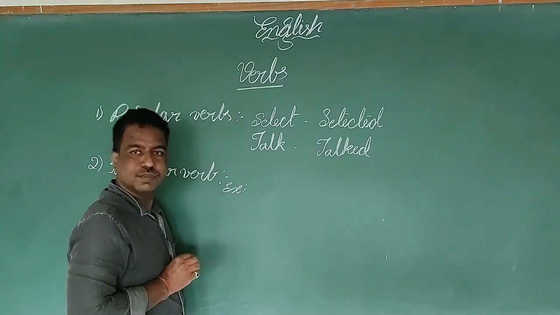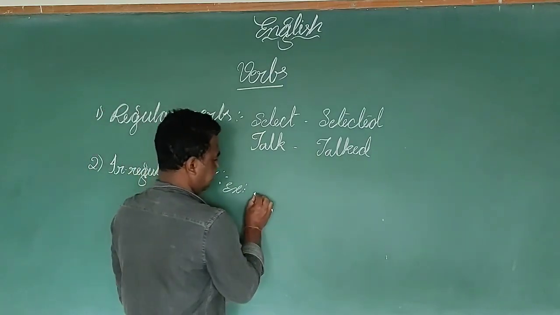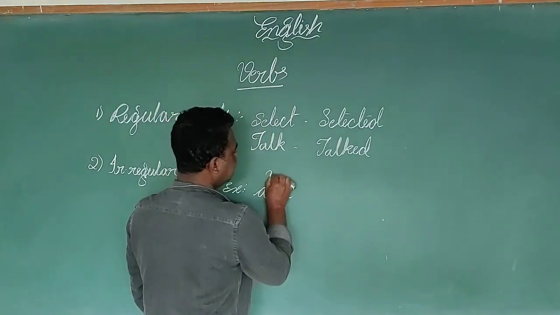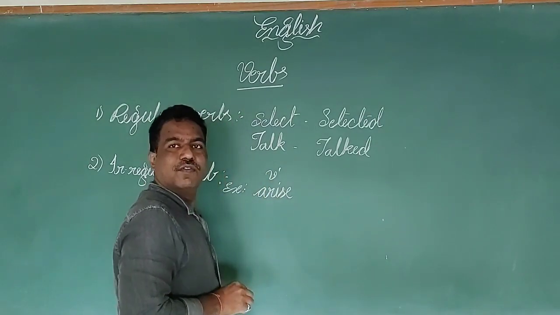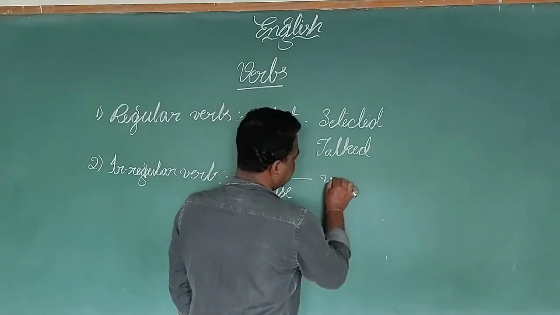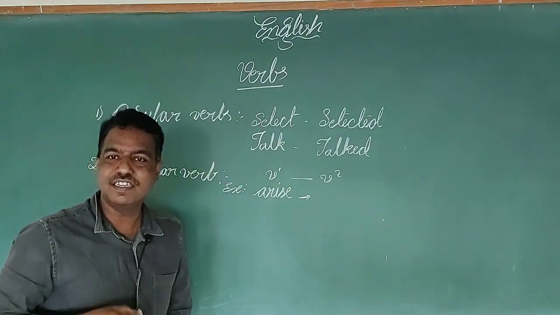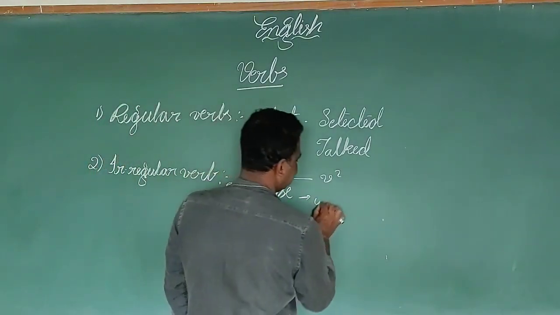Arise is the V1 form. When we convert it into V2, it gets a different pattern: arose.